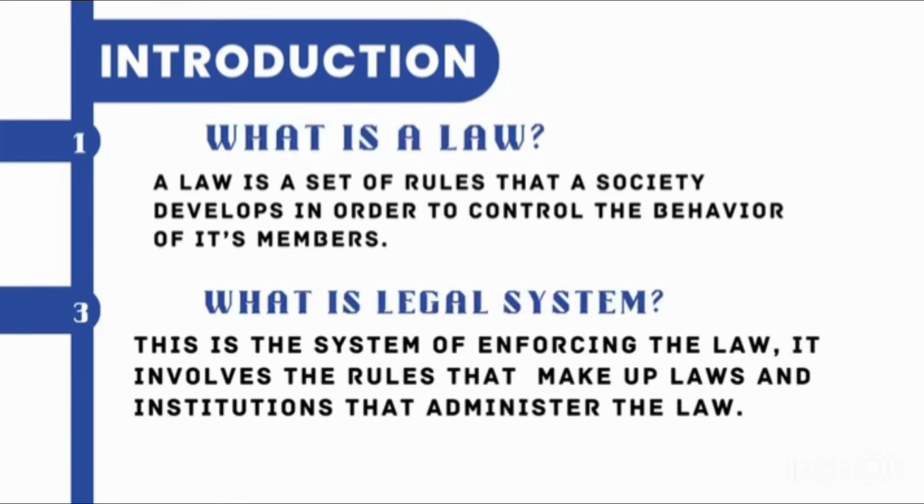Now, what is the legal system? The whole system of enforcing the law. This involves the rules that make up laws, so here we are talking about the law itself. When we combine these rules, we come up with a law. So the legal system involves the rules that make up laws and the institutions that administer the law. When we put together the institutions such as the courts and the police service together with the law itself, that's what we are calling the legal system. I hope you now understand what a law is and a legal system.